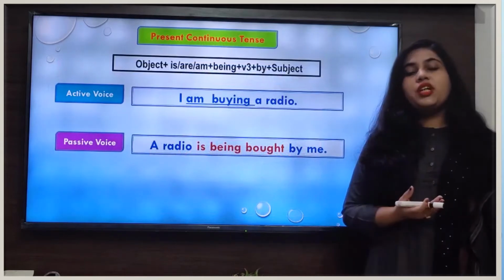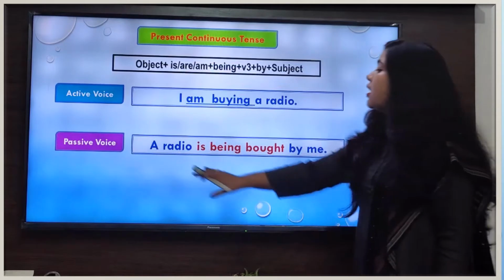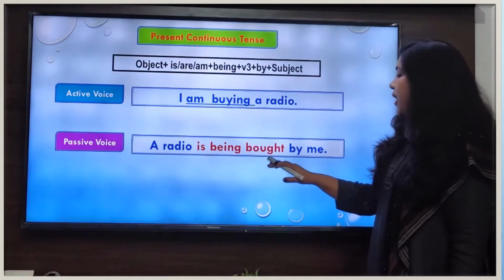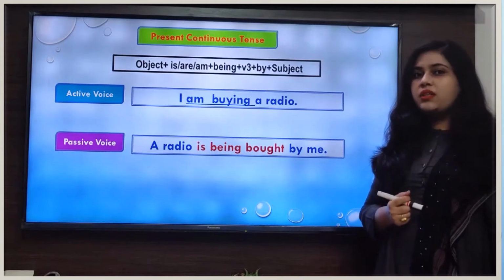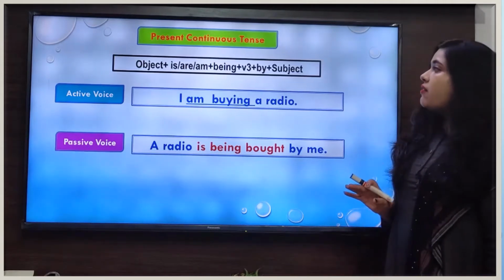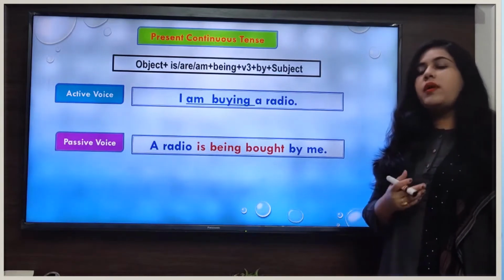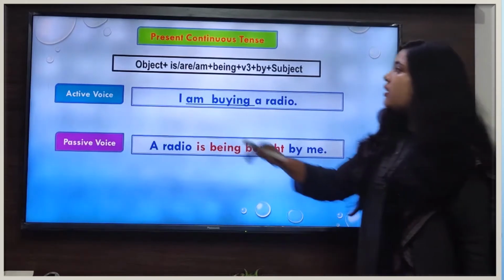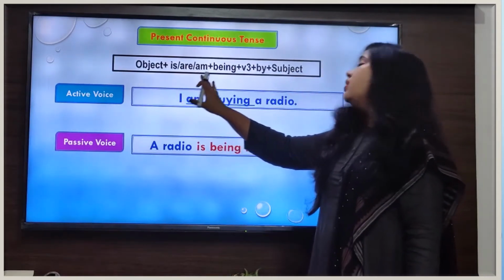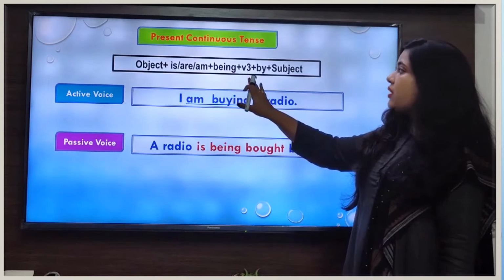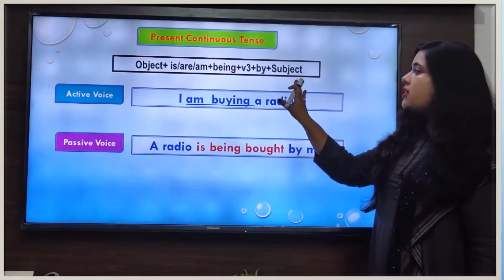So when we change this sentence in passive voice, our sentence will be, a radio is being bought by me. Now we see what changes have taken place here. So whenever we have a sentence in present continuous tense, at that time we will apply this formula. And the formula is object plus is or are or am plus being plus B3, means the third form of the main verb, plus by plus subject.